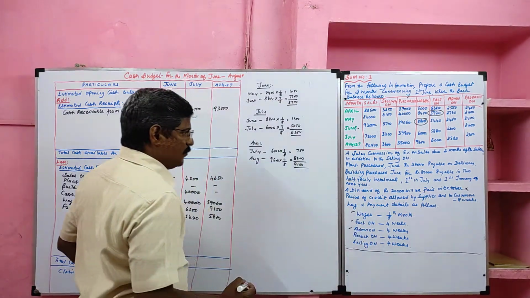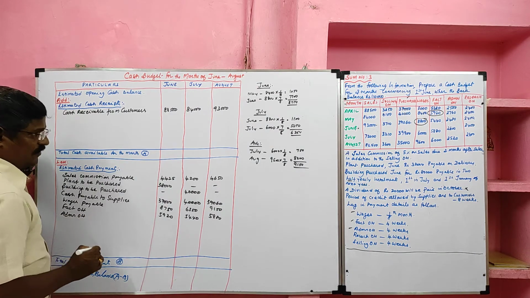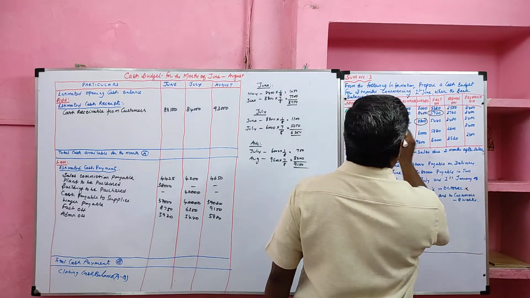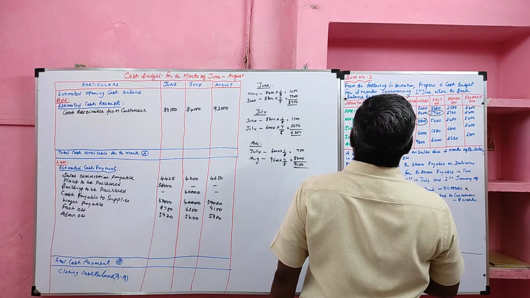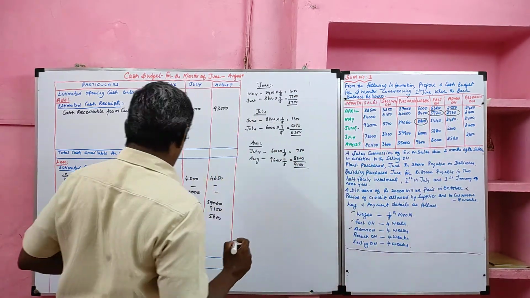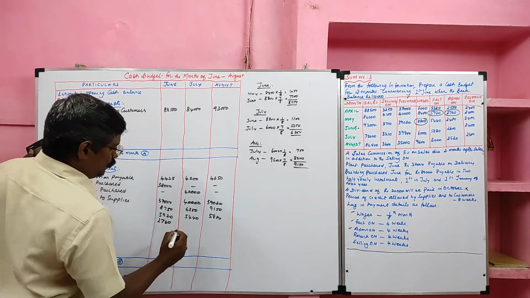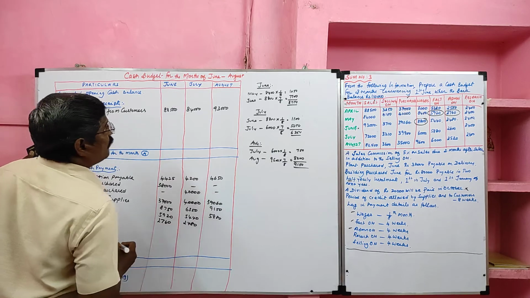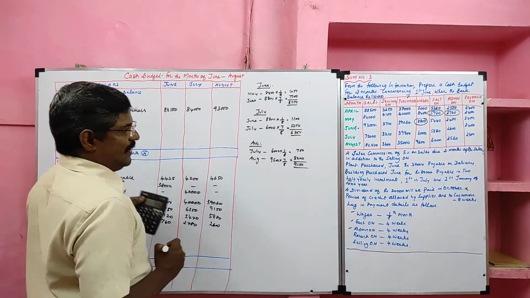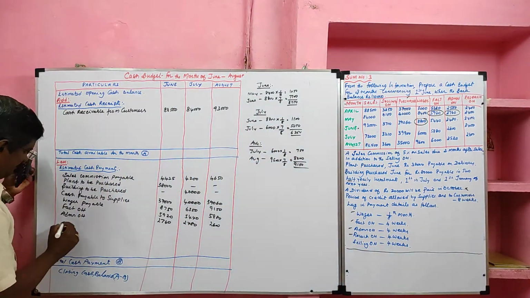Next, administration overhead. Administration overhead also 4 weeks. 4 weeks is nothing but 1 month. Where is administration? Here. Here we are in the month of June, 1 month. So we can start from 2,760. So 2,760 for June, 2,480 for July, 2,600 for August.